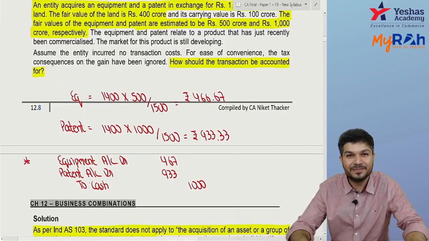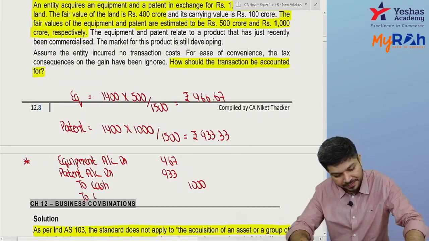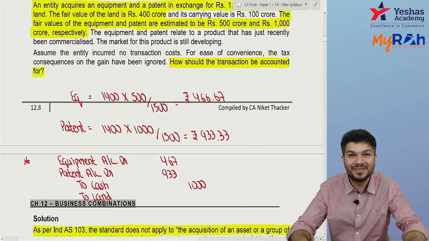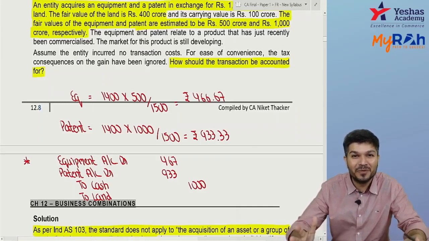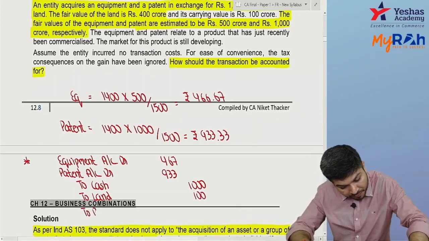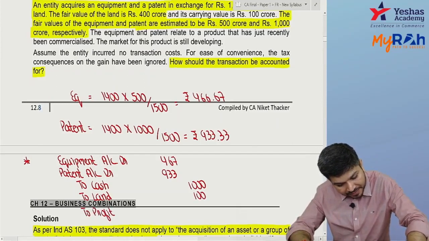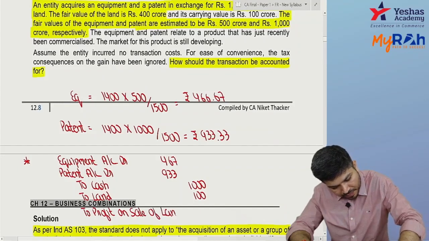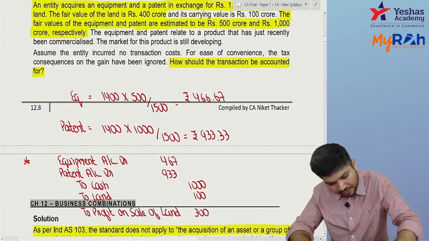I gave cash 1,000. I also gave land. Now don't write land 400. Land goes away from your books. Carrying amount is 100, and to profit on sale of land 300.